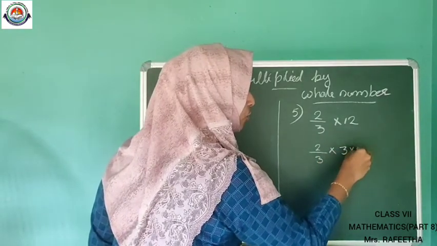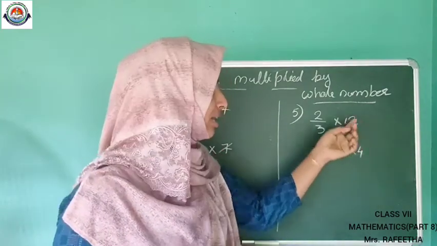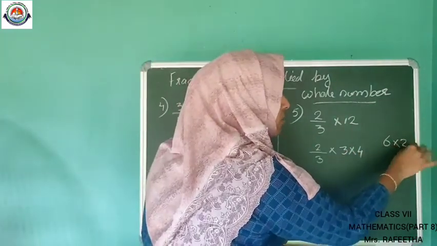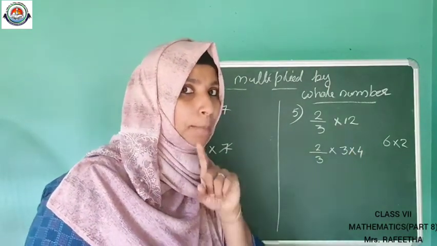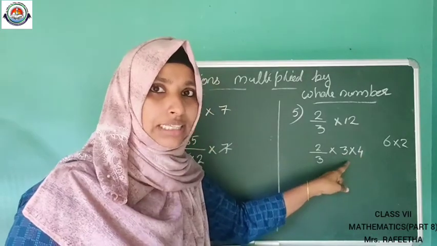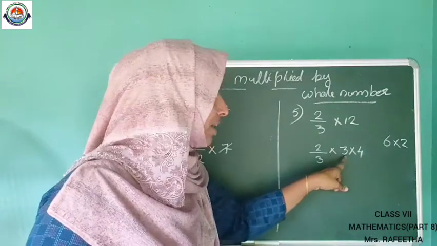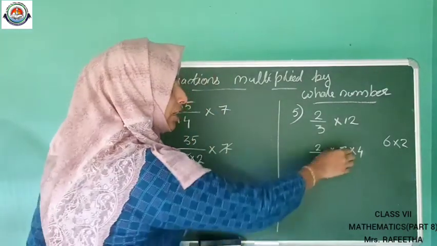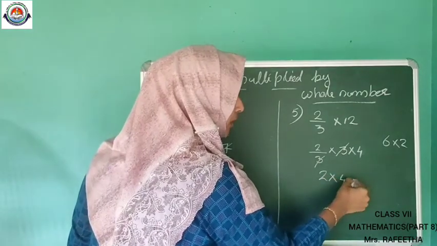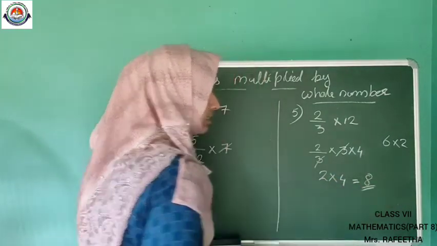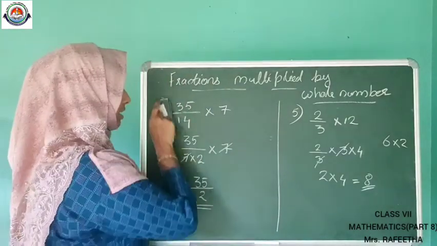3 into 4. Why I wrote this 3 into 4 itself? I can write that 12 means 6 into 2 also. But I didn't write that. Instead, I write only 3 into 4. Why? Because this 3 is there in the denominator. That is the only reason I am writing this. So 3 into 4, 3 and 3 we can cancel. Remaining is 2 into 4. That is 2 4s are 8. Got it? Okay, then we can write the next question.